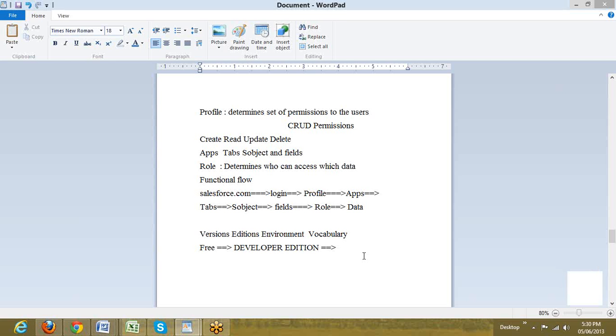Metadata from any edition, we can pull it into any other edition, or from one company into another company, if we have legal access to both the companies. Illegally it is not possible. You have your data and I have my metadata, we both can share that metadata given the access. We can do that.